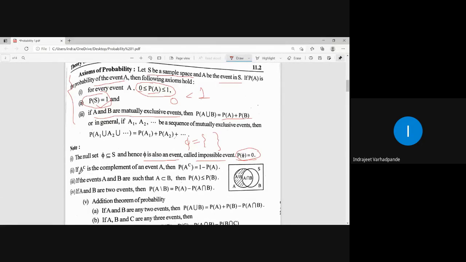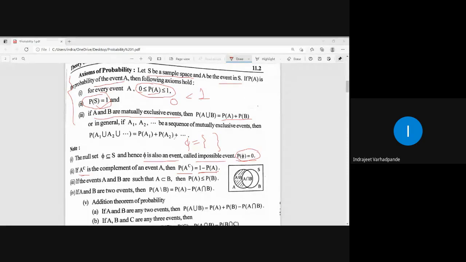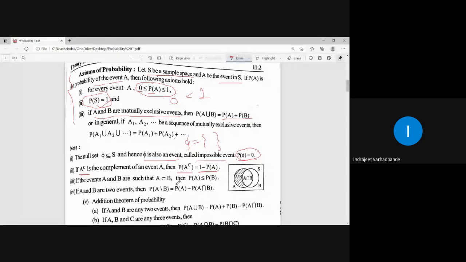How do you denote the complement? Probability of A complement is 1 minus P of A. Excluding the elements present in A but present in the sample space, that will be denoted by 1 minus P of A. So probability of A complement is nothing but 1 minus probability of A.